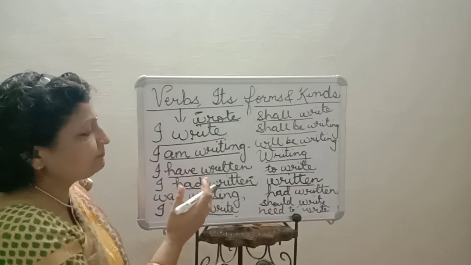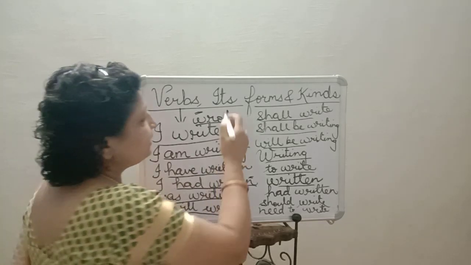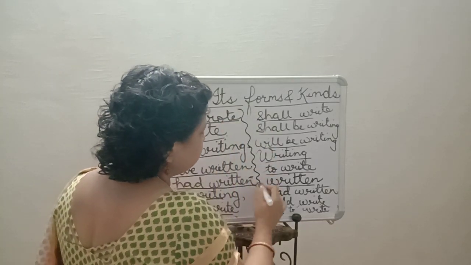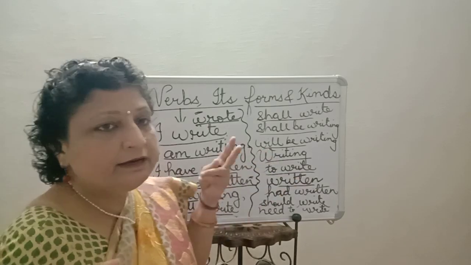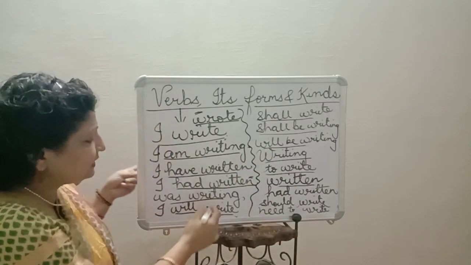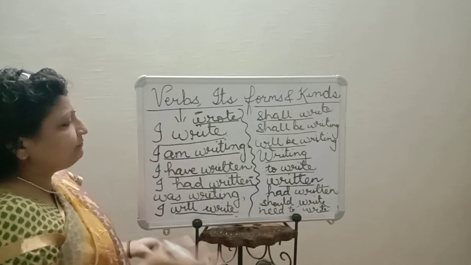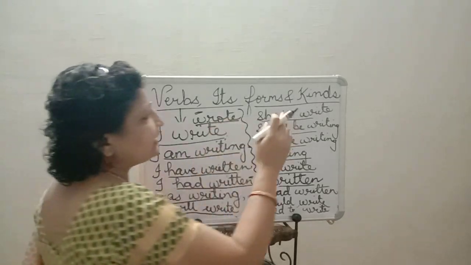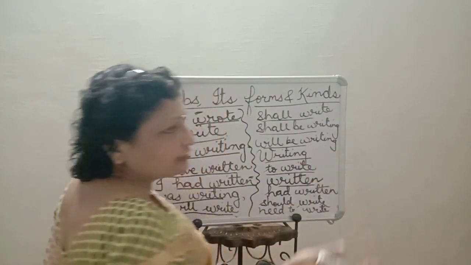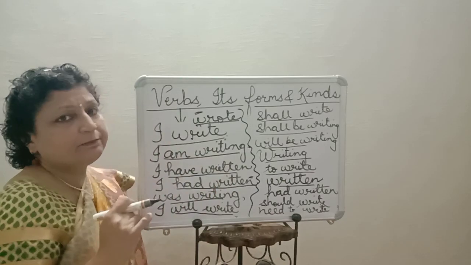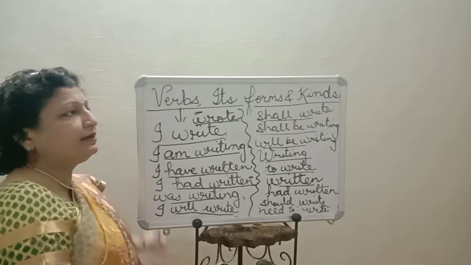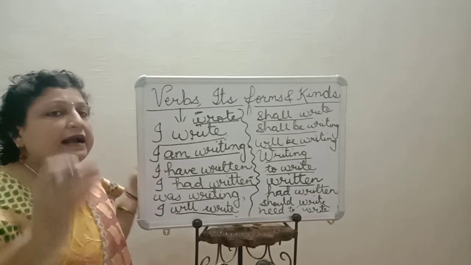Now you can see the difference. Written work, here all the work is limited by time and action. But here, time is not required. All these are telling about the time. I write, I will write, I wrote, all these are telling about write. I shall write, I shall be writing, I shall have written, I shall have been writing. All these things are telling about time. That in this time I will be doing it, at this time I had done, at that time I will be doing.